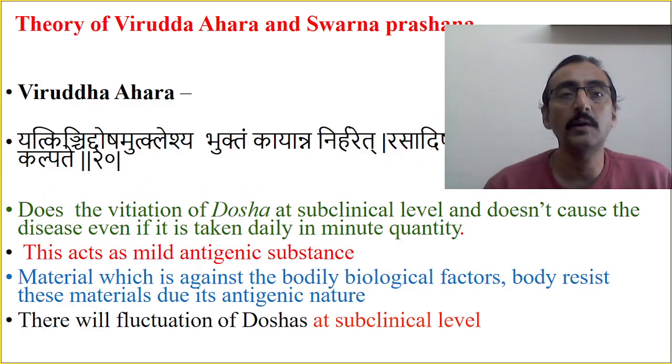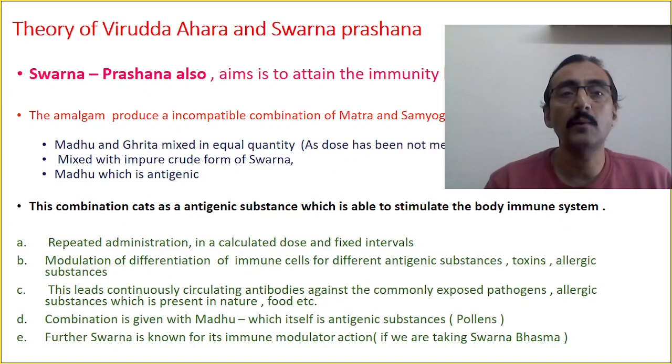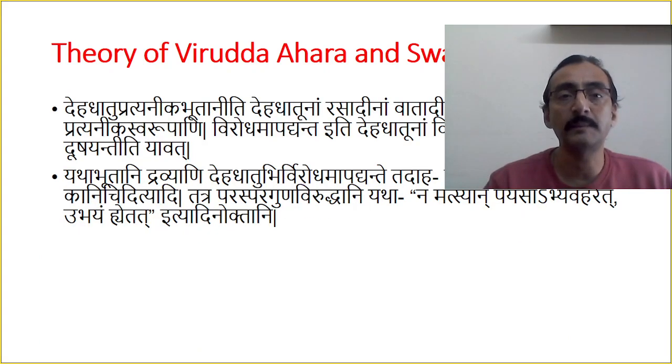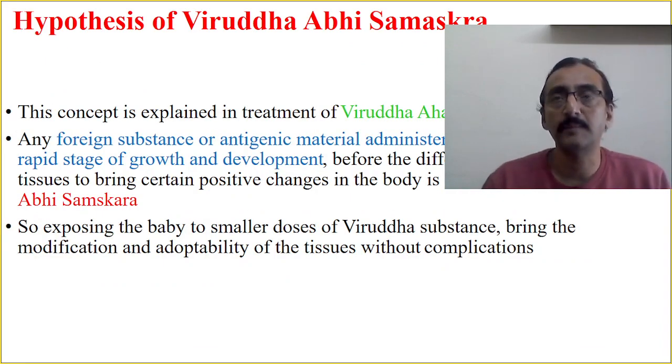Now, one of the theories we have already seen, that is theory of viruddha ahara and Swarna Prashanna, which we have already completed, and how a viruddha ahara is able to induce the antigenic effect in the body, so that the immune system gets stimulated, by which the body gets sensitized against different types of viruddha aharas, or toxins or allergens, or different types of even antigenic substances. That has been explained. Now that the theory of viruddha ahara and Swarna Prashanna is completed, we go for the hypothesis of viruddha abhisamskara.